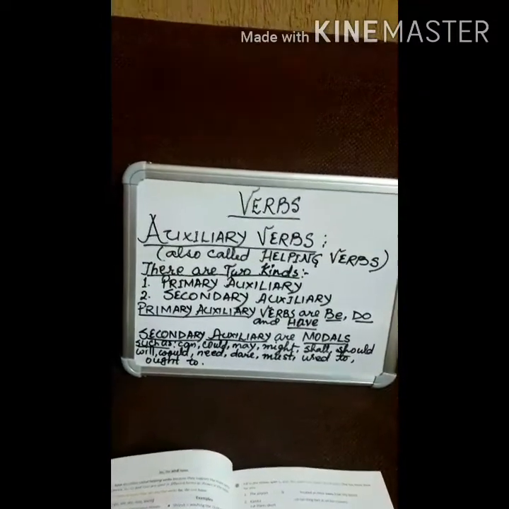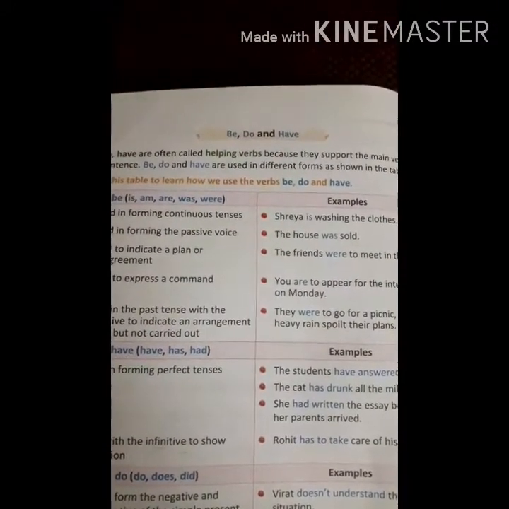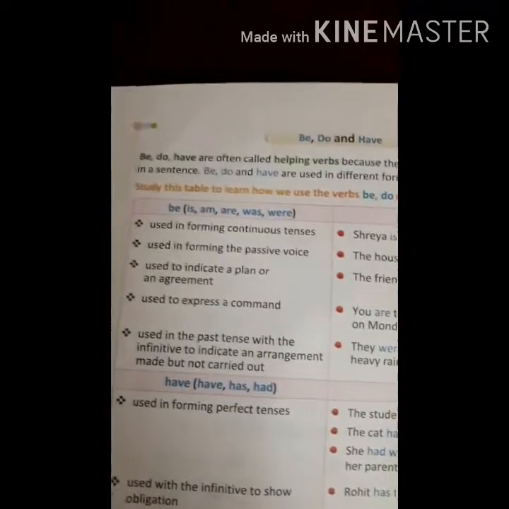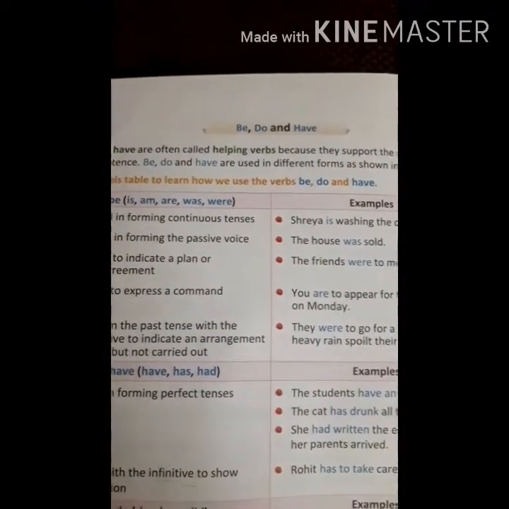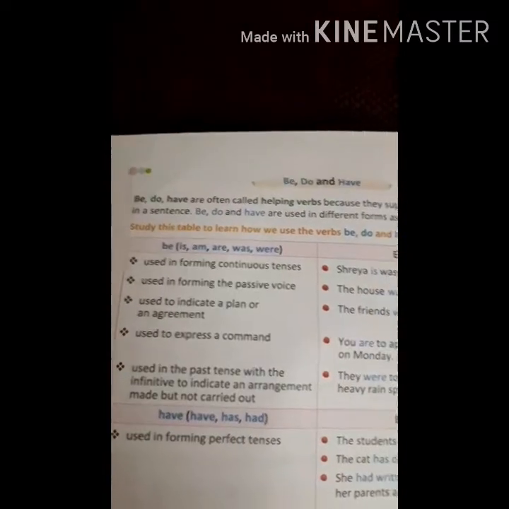So dear students, look at your book on page number 22, and you will see the primary auxiliary verbs, that is be, do and have. Be, do and have are often called helping verbs because they support the main verbs in a sentence.